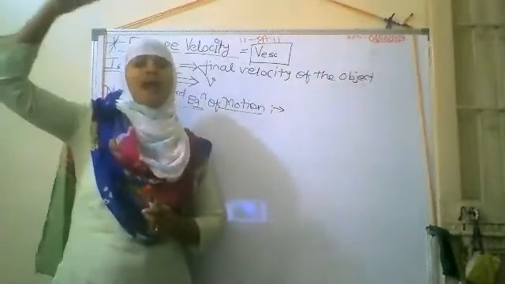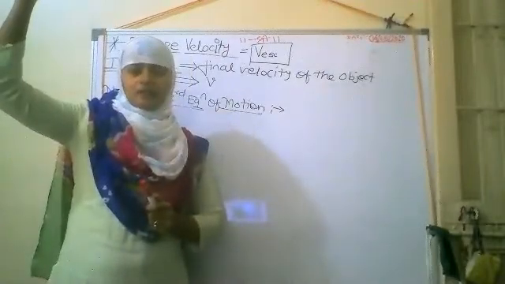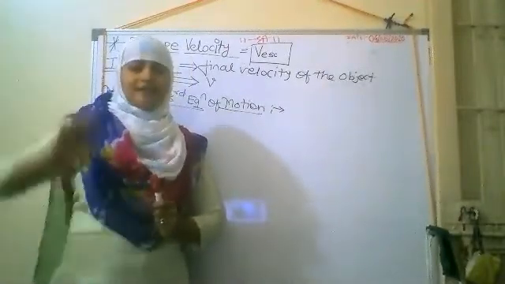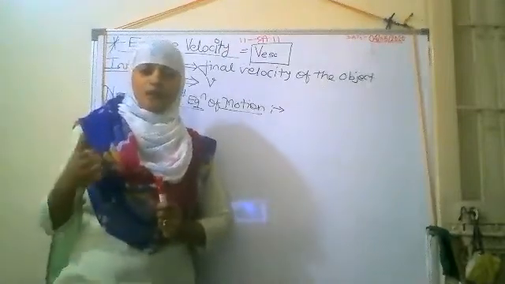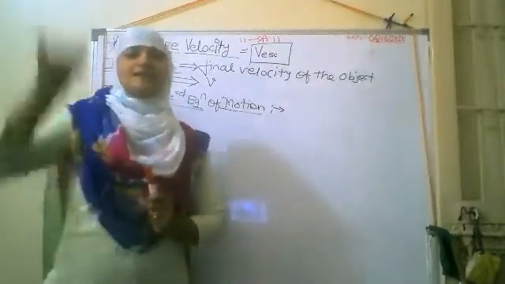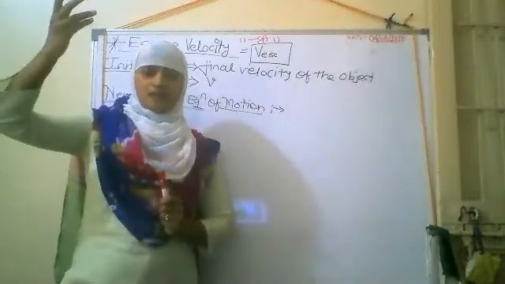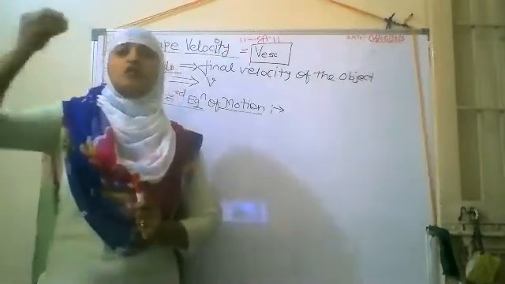according to that it can attain a maximum height from the earth's surface. We already know that as we increase the height from the earth's surface, the value of g goes on decreasing.